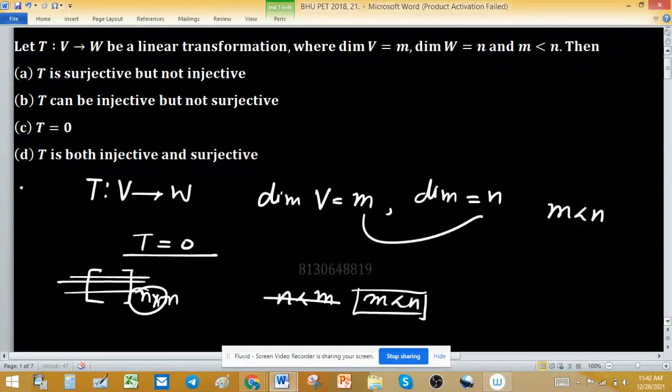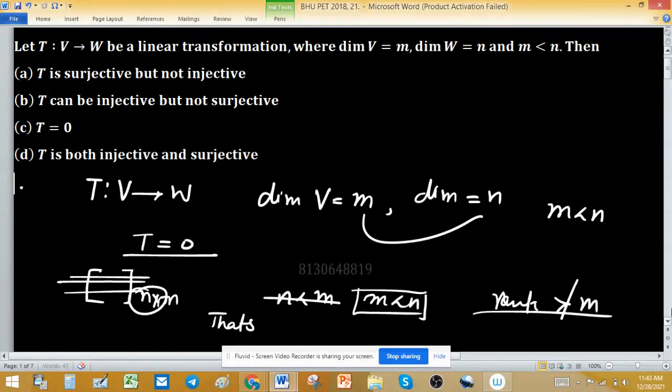Rank can never be greater than either the number of columns or the number of rows. It means rank can never exceed m. But we want to make n pivot positions, that's why we cannot get n pivot positions in this matrix representation. That's why this linear transformation cannot be onto.